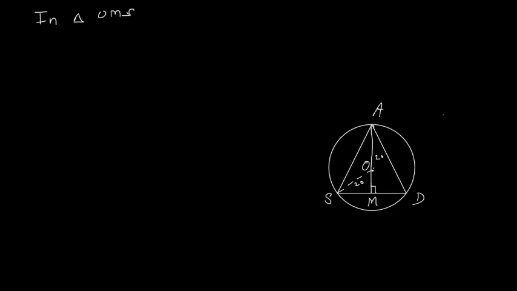Okay, then I take triangle AMD. In this triangle MD I don't know, this AD. Now it is equilateral triangle, then AD is equals to SD.